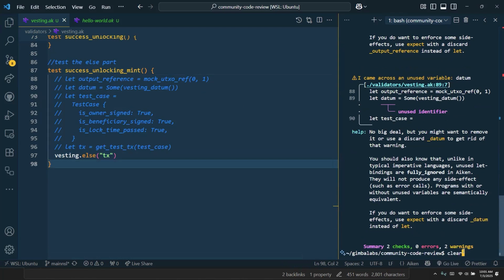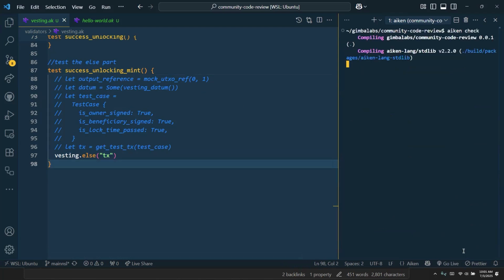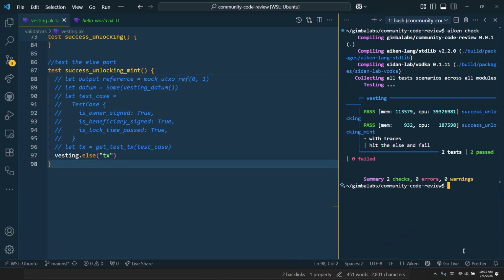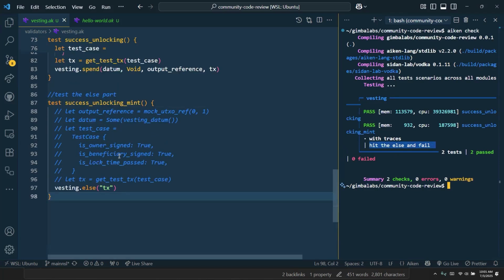See what we do. It works. Look, it hit the else. Our trace worked. Okay, so what the hell happened? This would be the equivalent of somebody calling this contract, and anybody can call this contract.